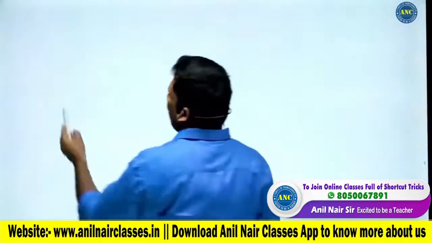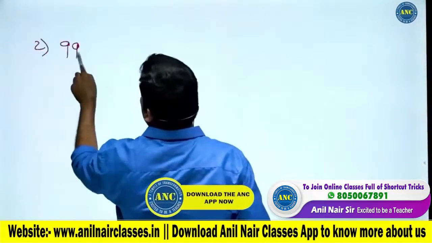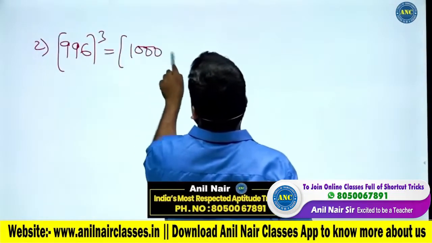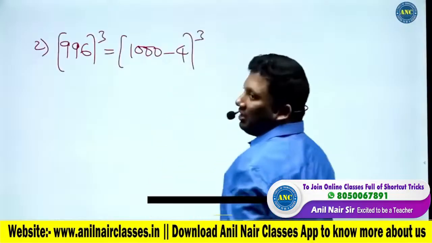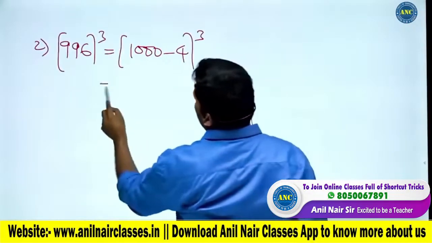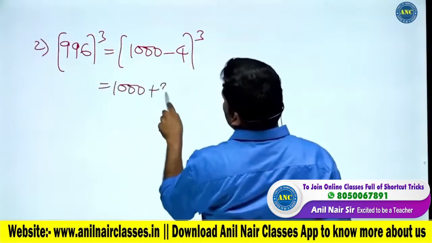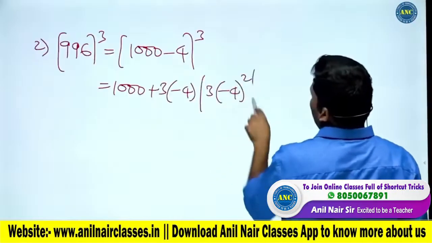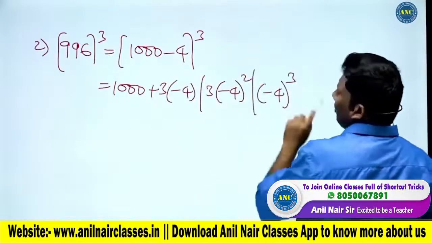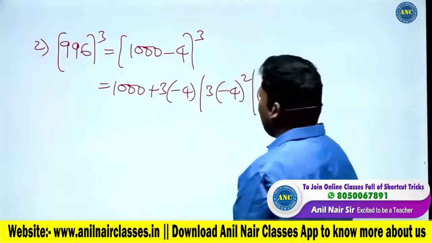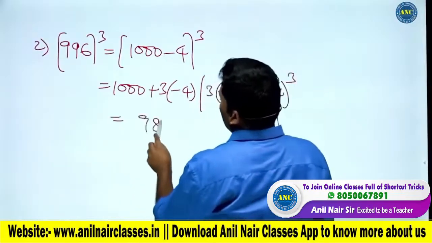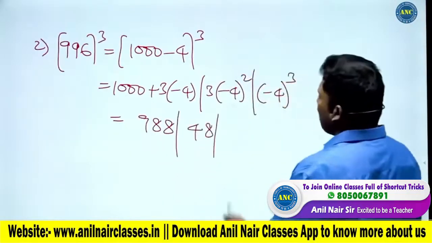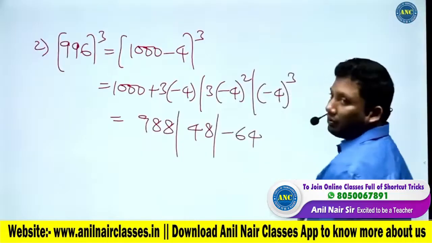One more question which we will solve: 996 cube. 996 is (1000 minus 4) power 3. Are you all with me? So (b + x) power 3 is b³ plus 3b²x, 3bx² and x³. 1000 minus 12, 988. 16 3s are 48. Minus 4 cube, minus 64.